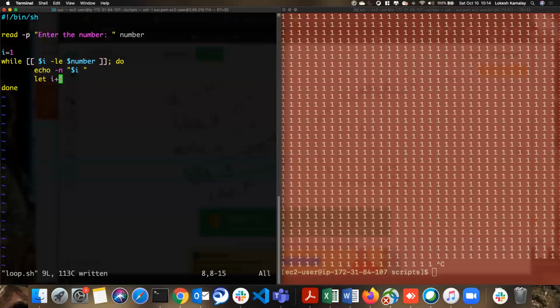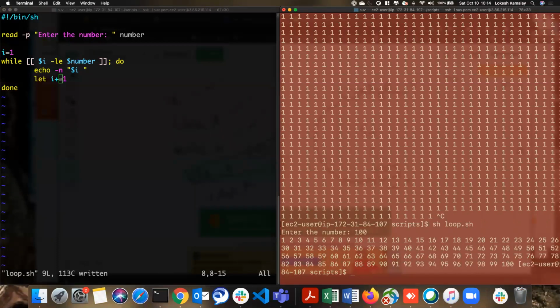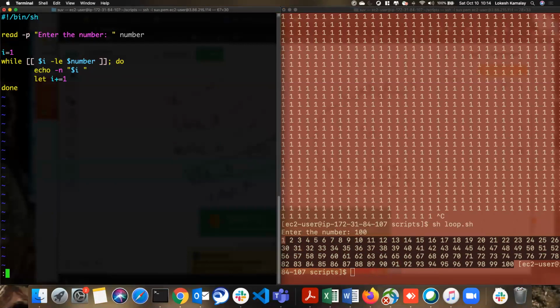It is plus equal to, not equal to plus. Plus equal to. Yeah, see, now I'm printing up to 100. So whatever I wanted to print, I can print here in one line like this. This is how you can program that.